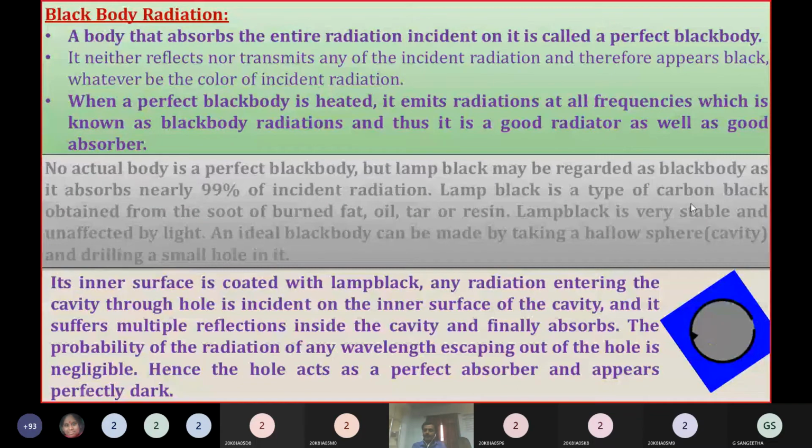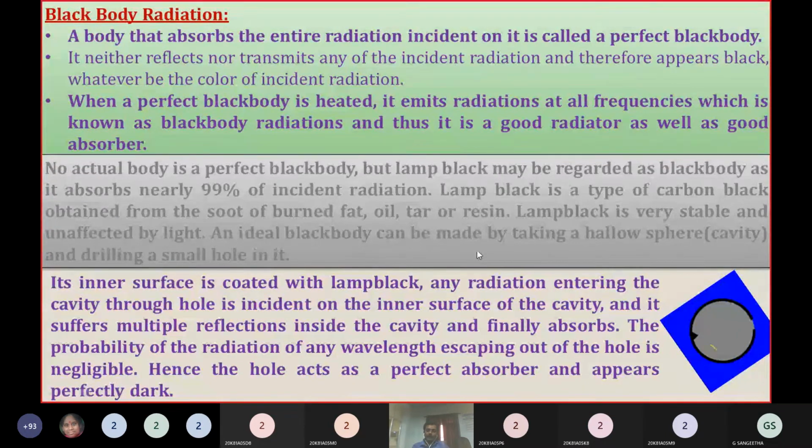Lamp black is a type of carbon black obtained from the soot of burned fat, oil, tar or resin. So we get carbon black by burning fat, oil, tar or resins. Lamp black is very stable and unaffected by light.